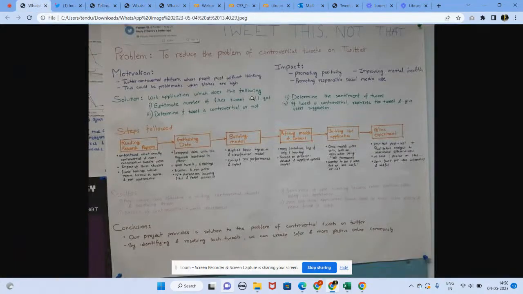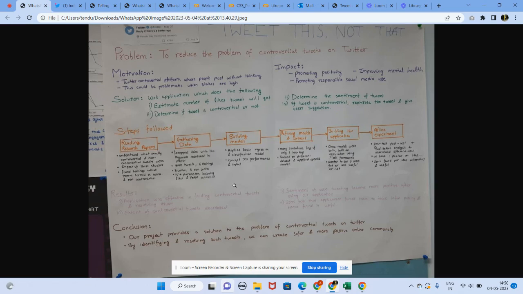Basically, what we planned was to make a solution. Our solution would be a web application which would estimate how many likes people would get and also determine if a tweet is controversial or not. And if the tweet is controversial, then we would even help them rephrase the tweet so that it becomes less controversial and they could be in less trouble because of it.